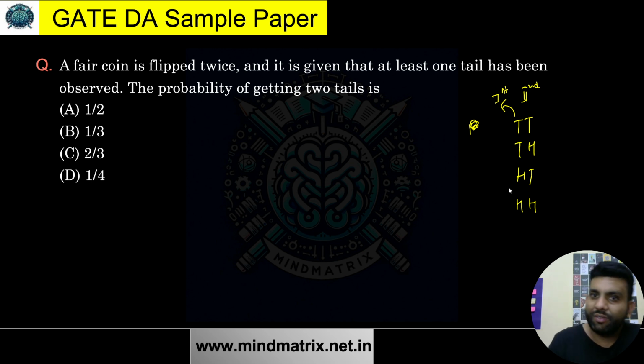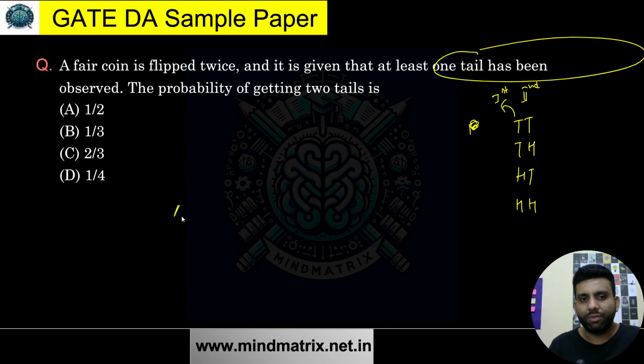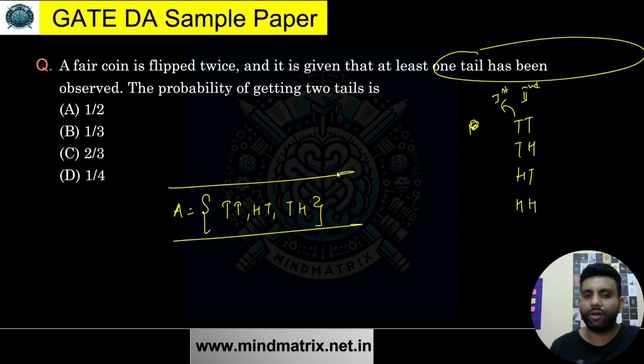Now it is given that at least one tail has been observed. Let's consider this to be an event A: at least one tail has been observed. So what all cases can be included over here? It will be tail, tail; head, tail; and tail, head. Yes or no? Very simple. You can check out my playlist, where I have clearly shown you how to get all these things, and what exactly an event is. I have solved this already. So this is going to be the A event.